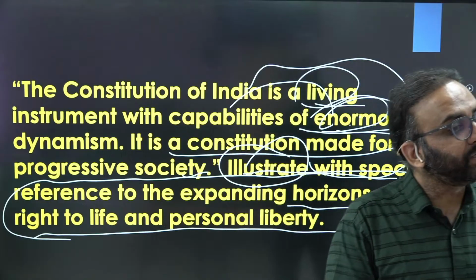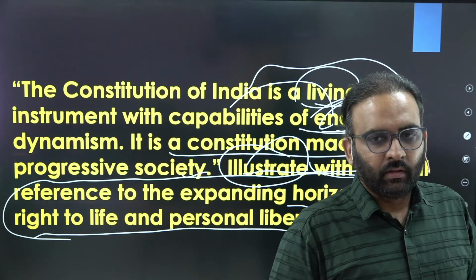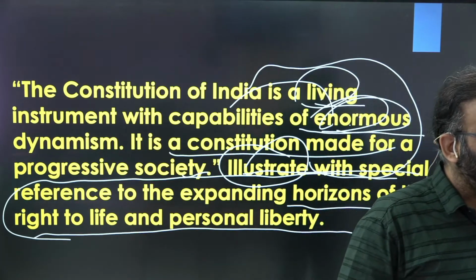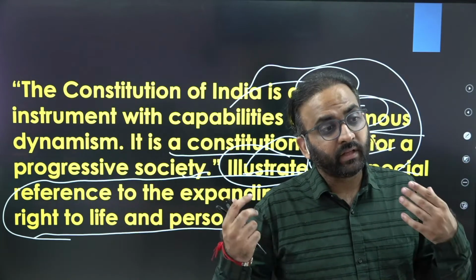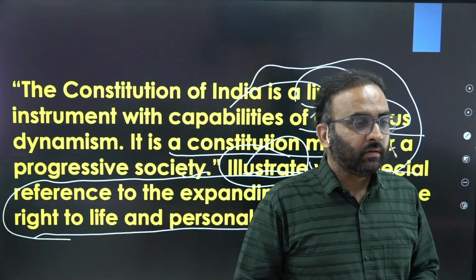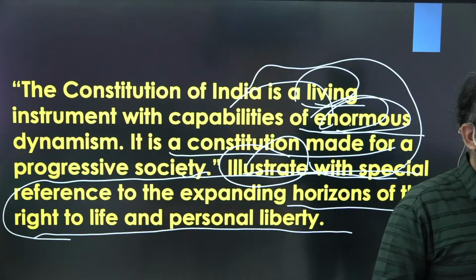Or the 73rd-74th Constitutional Amendment Act, creating a third tier of government, right? And the recent 101st Constitutional Amendment Act dealing with GST, right? 103rd dealing with EWS, then 106th dealing with women's reservation in Parliament, right?